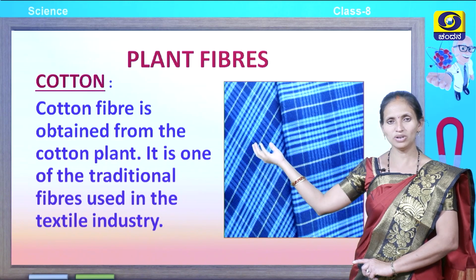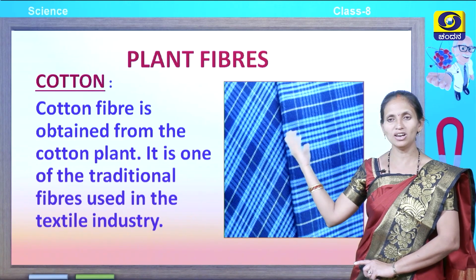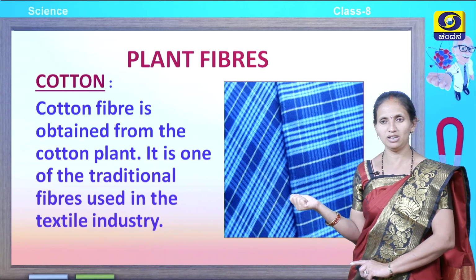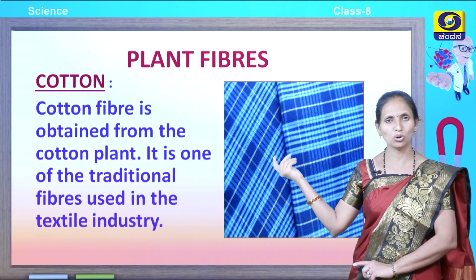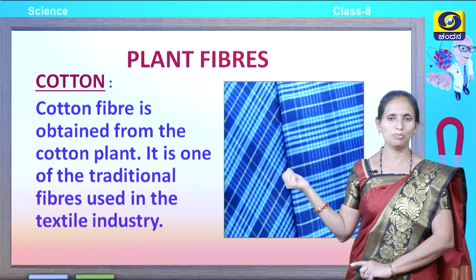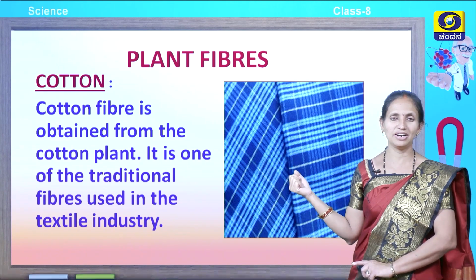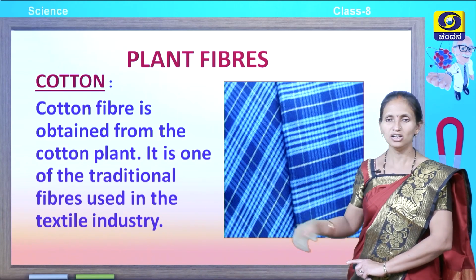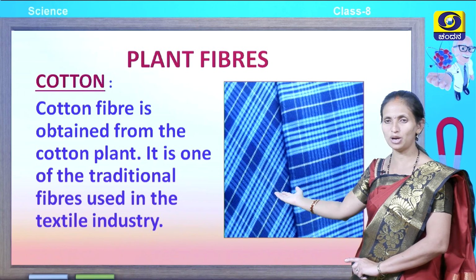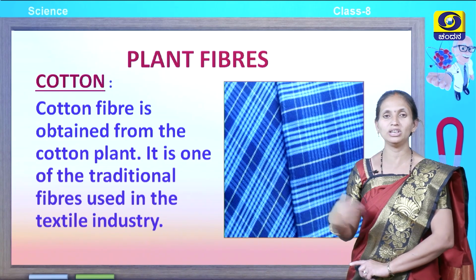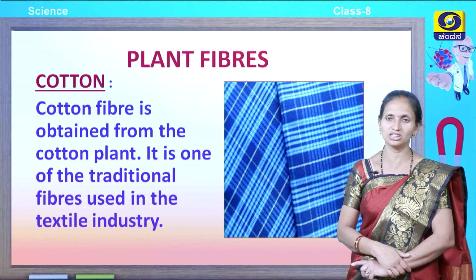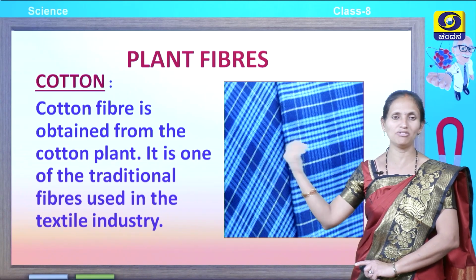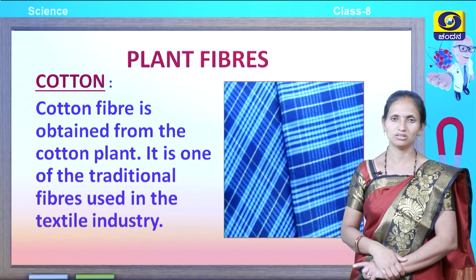So, the first one, the cotton. You all are using cotton fabrics in your day-to-day life. From where is it obtained? The cotton fiber is obtained from the cotton plant. It is one of the traditional fibers used in our textile industries. You can see here a cotton fiber. Apart from that, during the summer we use cotton shirts or cotton clothes, which are all obtained from the cotton plant.